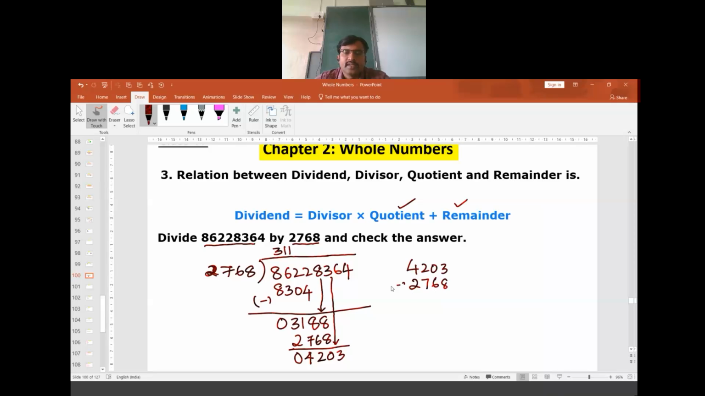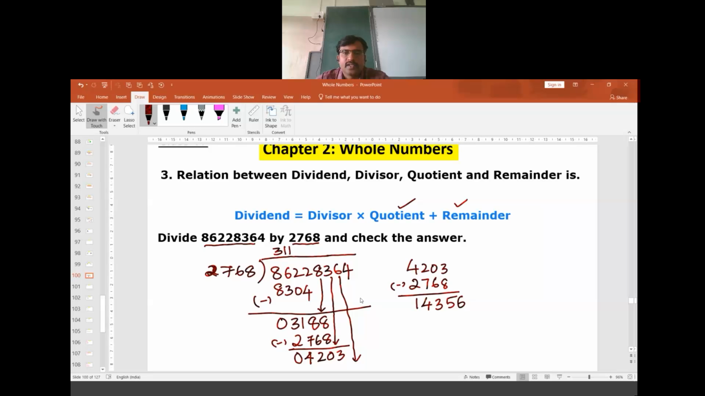Now subtract. Here we are subtracting. 13 minus 8 is 5. 9 minus 6 is 3. 11 minus 7 is 4. 3 minus 2 is 1. Now 1435 is smaller compared to this. So we will consider one more digit from here. 6 I have taken here. Now we have to search for the number.